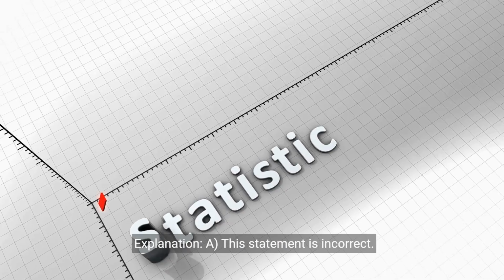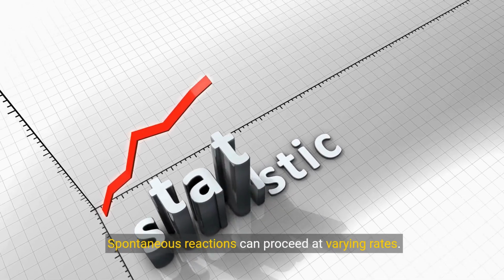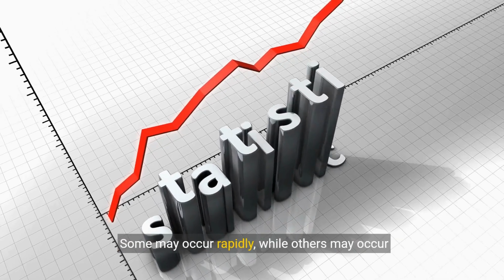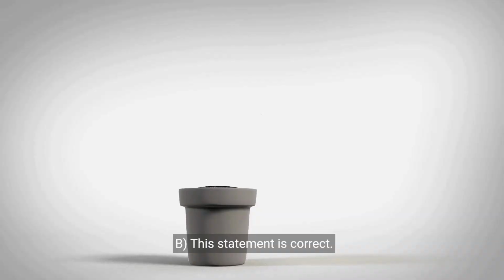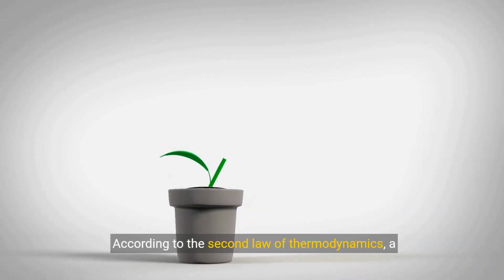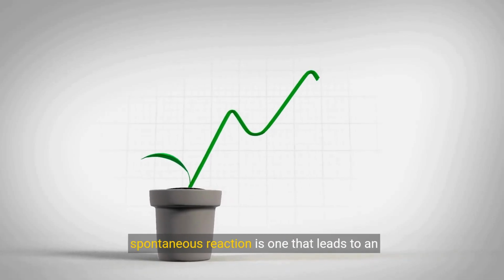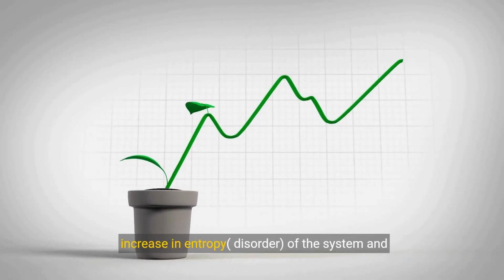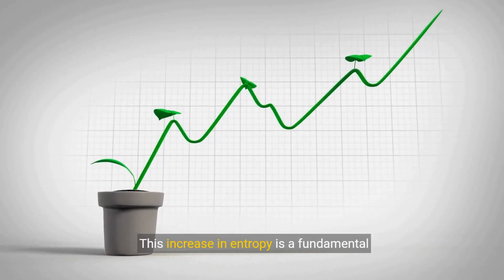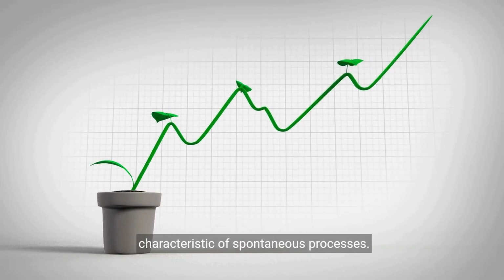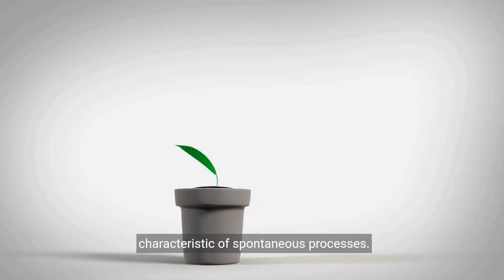Explanation. A. This statement is incorrect. Spontaneous reactions can proceed at varying rates. Some may occur rapidly, while others may occur slowly. B. This statement is correct. According to the second law of thermodynamics, a spontaneous reaction is one that leads to an increase in entropy, disorder, of the system and its surroundings. This increase in entropy is a fundamental characteristic of spontaneous processes.